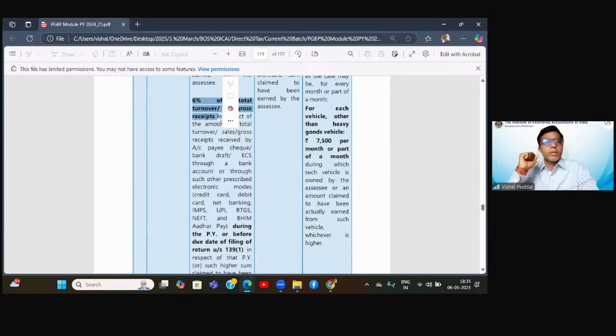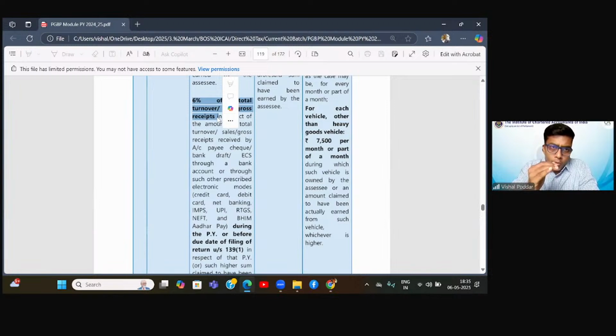Everything is coming through online. So this year's turnover, let us take, Ishan, for example, is 2.5 crores. And out of 2.5 crores, 2.4 crores is through this recommended banking channel. Only 10 lakhs is through cash.